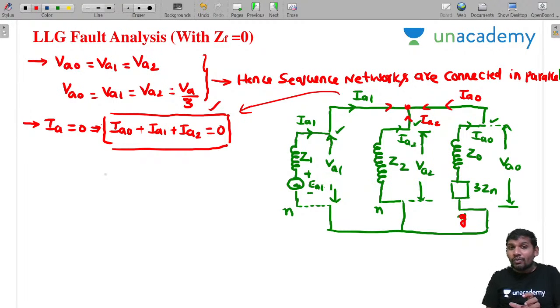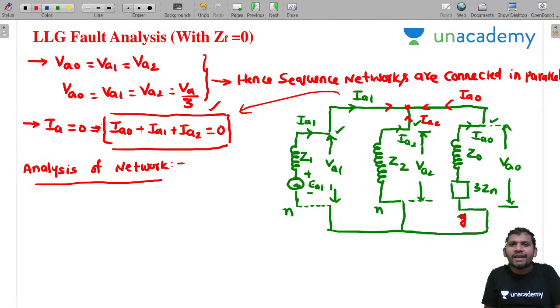Now I want to analyze this network. How to analyze this? Analysis of the sequence networks. Please concentrate, students. Now I am writing the total as one equivalent circuit, sir. This is the positive sequence, and this voltage is plus minus EA1.